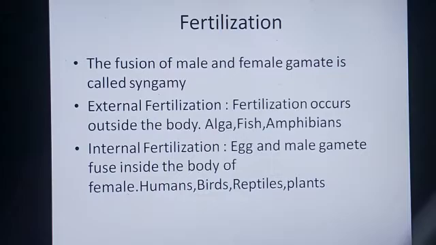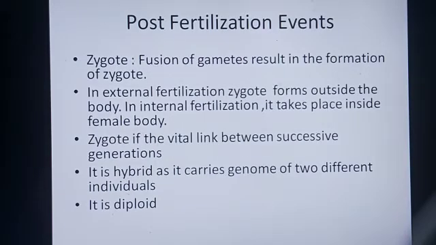In many terrestrial organisms including fungi, reptiles, birds, mammals, etc., and in the majority of plants like bryophytes, pteridophytes, gymnosperms and angiosperms, internal fertilization takes place. In this case, the male gamete is motile and has to reach the egg in order to fuse with it. Though the number of sperms produced is very large, there is reduction in the number of eggs produced. So this kind of fertilization is called internal fertilization.